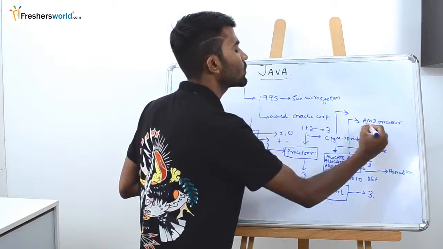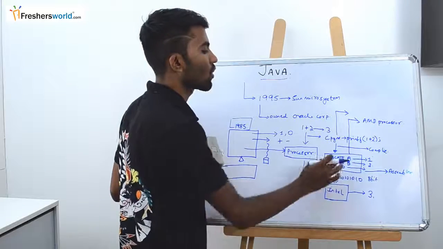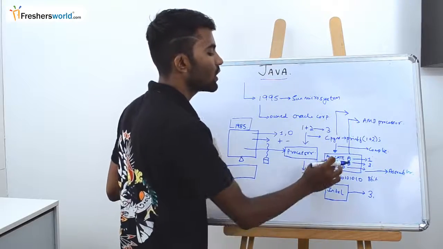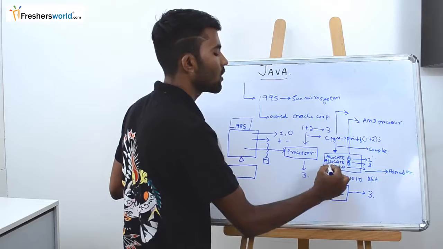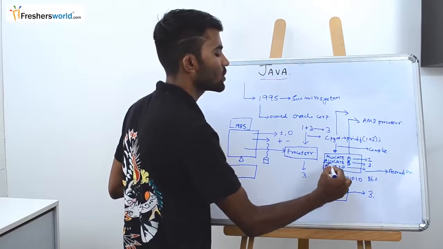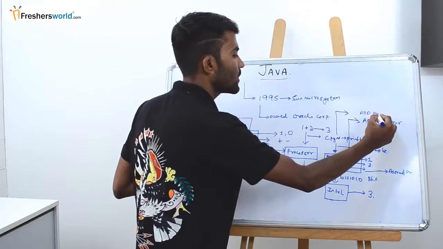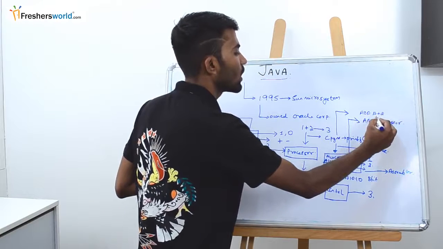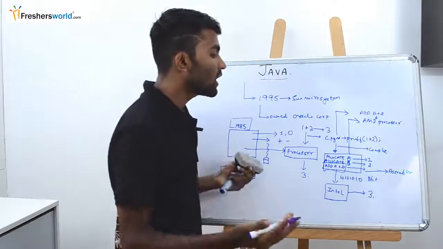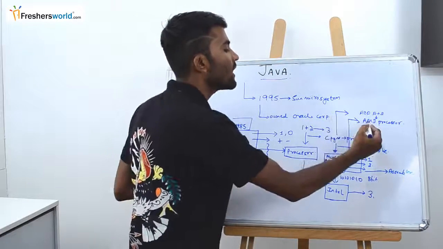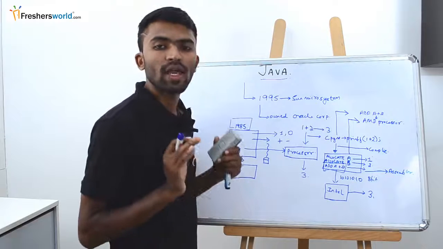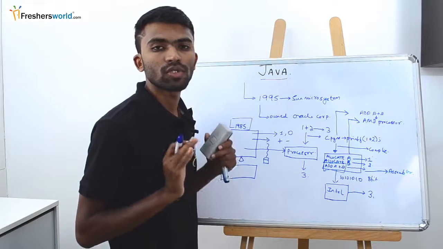Now when you want to execute the same assembly level code on your AMD processor, do you think the instruction that we have used here, something known as add A plus B, would work on an AMD processor? It might work, it might not work. The assembly level programming language is entirely dependent on the processor.